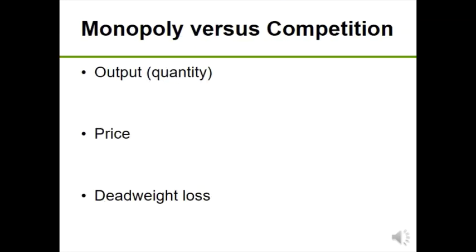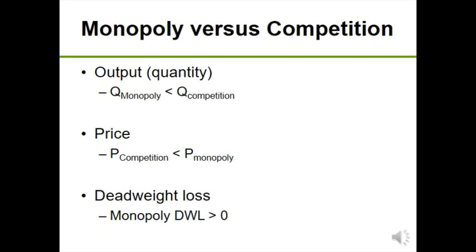So to summarize, monopolists produce less output than in competitive markets. With less output, there's a higher price, in part because they are price makers. They can control the market price. And this reduced output means we are inefficient. There is deadweight loss under a monopoly.